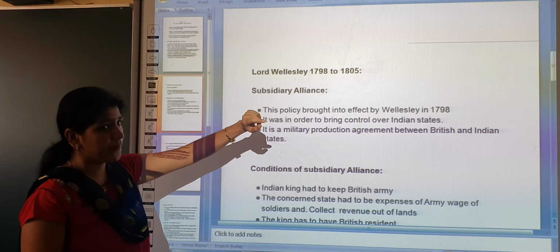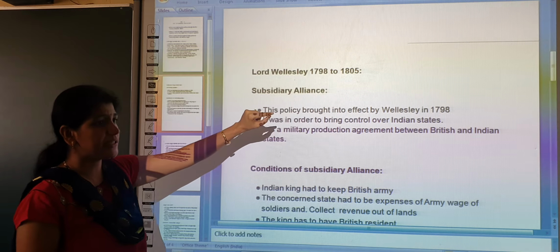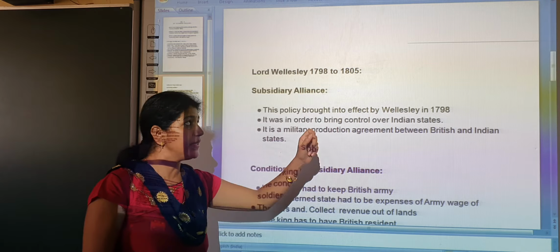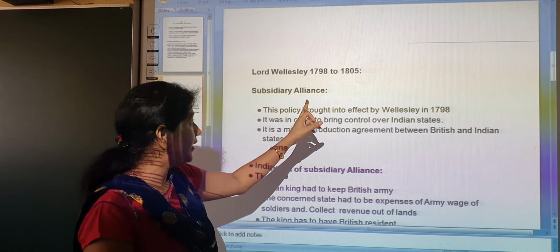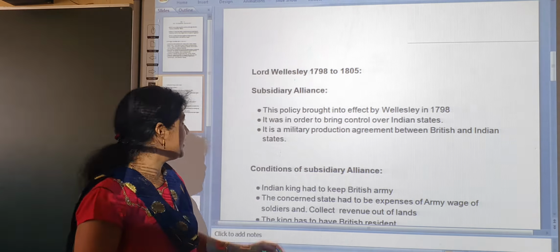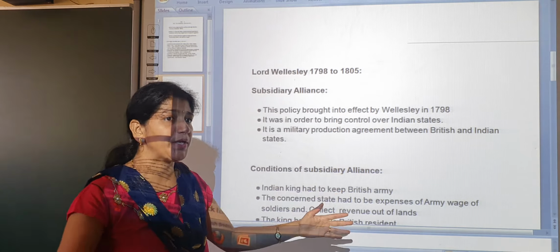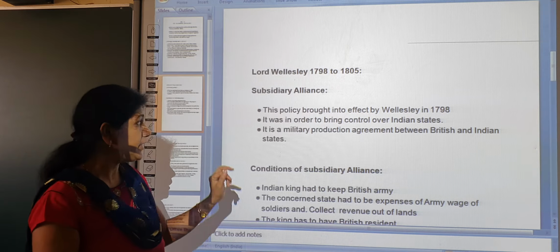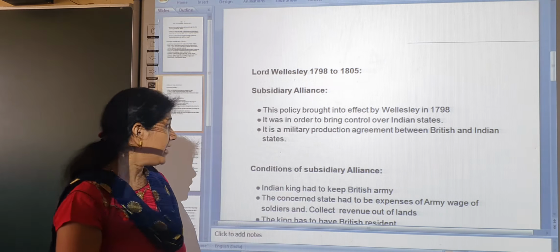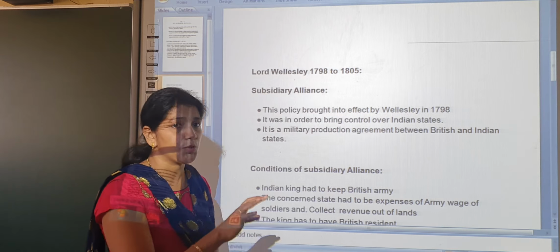Second concept, as I told before, Lord Wellesley. Lord Wellesley was the Governor General of the British. He came to India in 1798, and his period was 1798 to 1805. He implemented a great policy, the subsidiary alliance. It is a cunning policy of the British to capture Indian territory. This policy was brought into effect by Wellesley in 1798. It was meant to bring all of India under the control of the British.